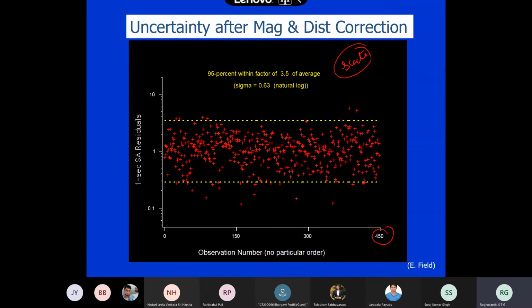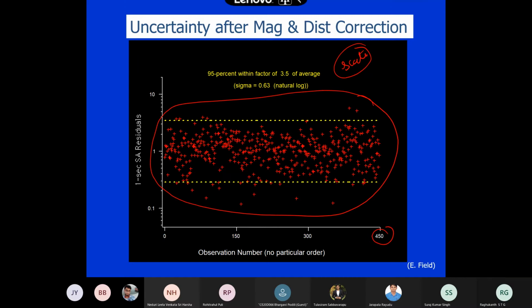So if you plot, the data looks like this. Can you observe any pattern here? No, there is no pattern.